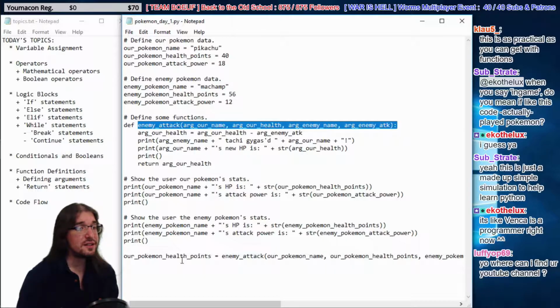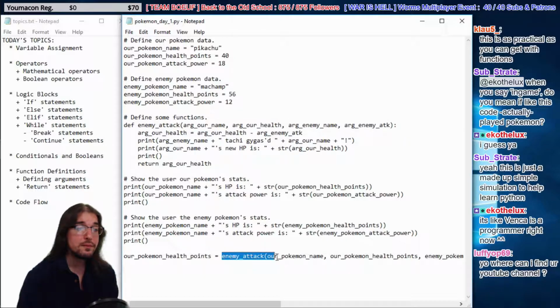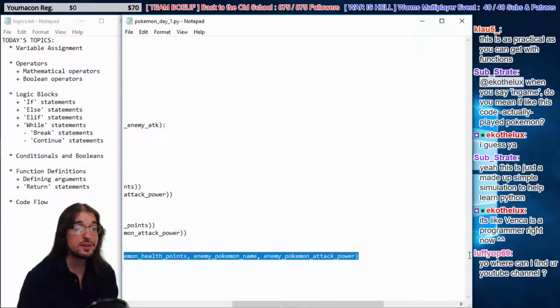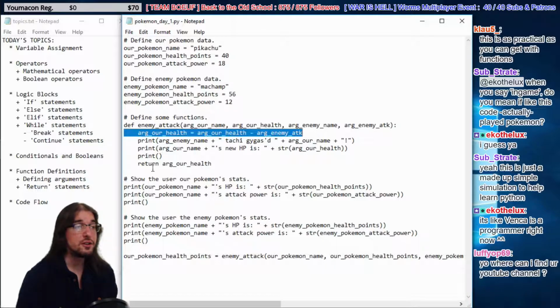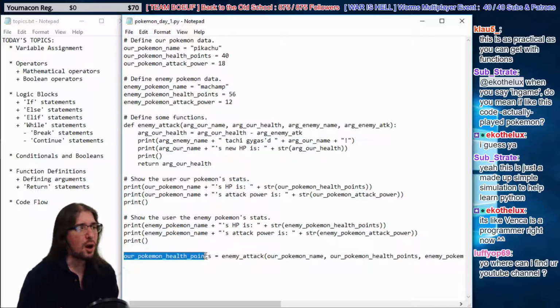So we're saying, hey, listen, run this code, our function enemy attack, all these arguments, right? Run that code. Then whatever's returned by it, assign it to our Pokemon's health points. Right? See what I'm talking about there, guys? Because this function up here, it lowers Pikachu's health, and then it returns his new lowered health. We're saying, hey, listen, give me that new lowered health, and call it our Pokemon health points.